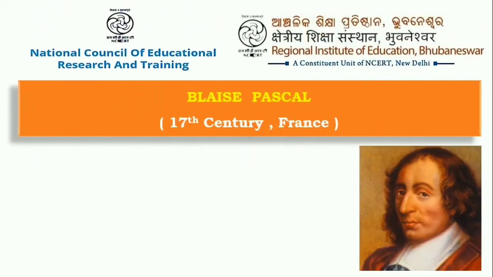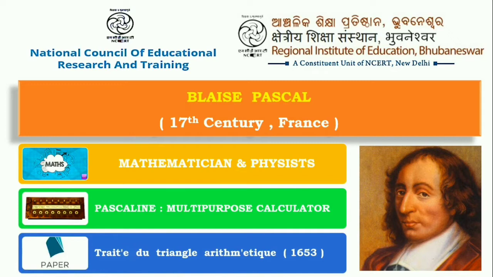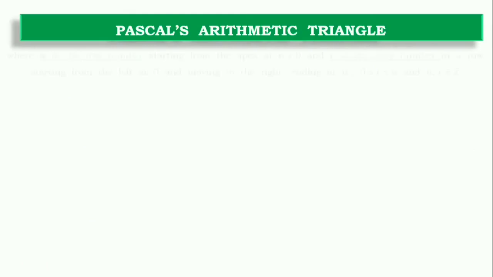With this knowledge, we will proceed to the first triangle, which is called Pascal's triangle, constructed by Blaise Pascal from 17th century France. He was a mathematician and a physicist. He made a calculator, called the Pascaline, which can add and subtract only. The paper that he presented, which contains the Pascal triangle and its properties, is called the Traité du triangle arithmétique, in 1653. So now let's look at Pascal's arithmetic triangle.